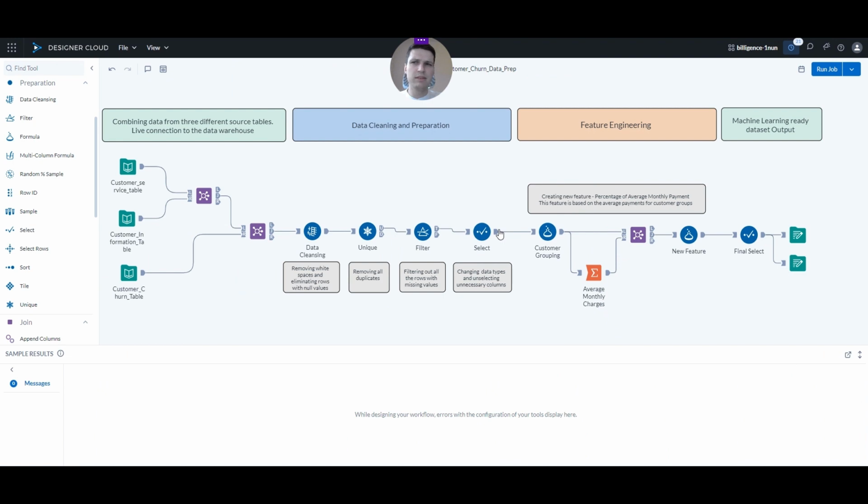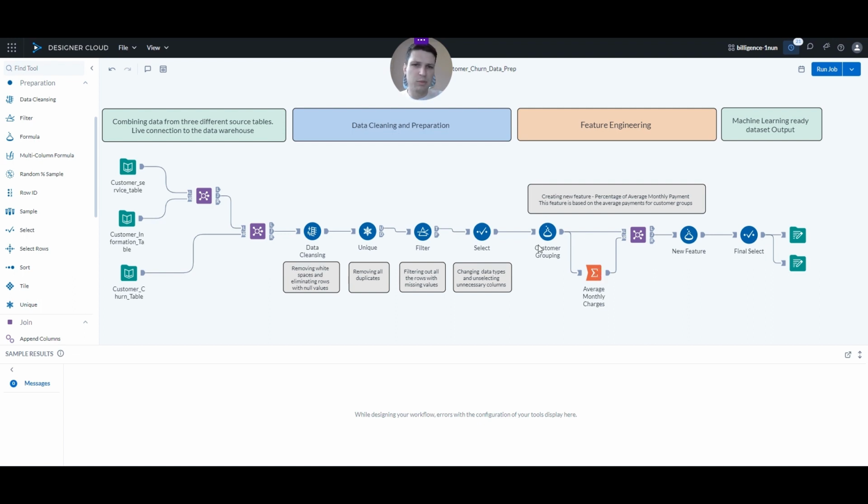At this point, we have the data in a nice shape, and the next step that we want to do is we want to bring some more details. We want to bring some more insights because we know that there can be some interactions between different columns. And one thing that we thought of is, why don't we create a new feature called percentage of average monthly payment, which gives us the information about how much a specific person pays for his or her services compared to the average for the same service package, let's say.